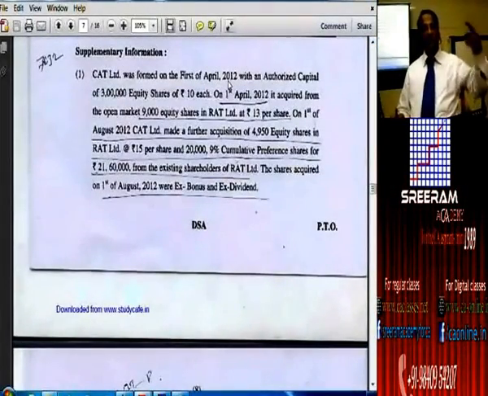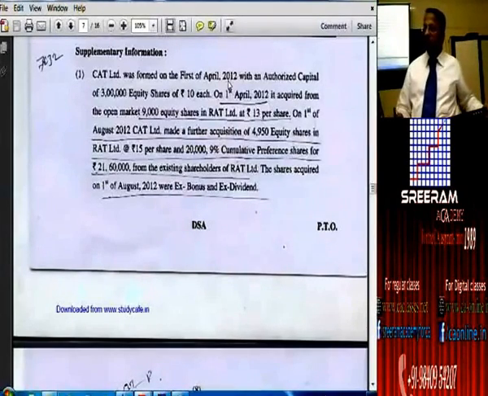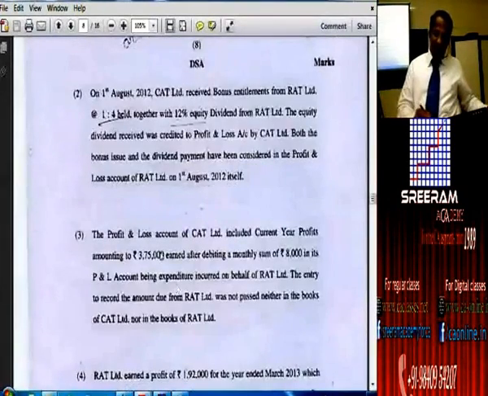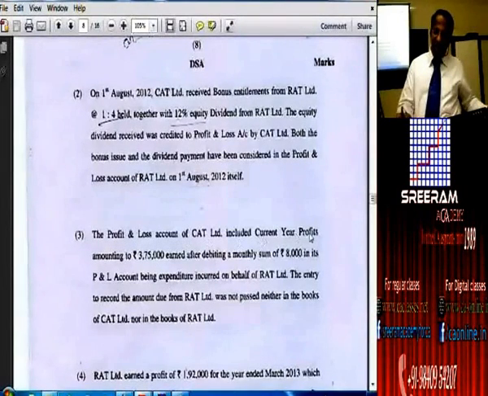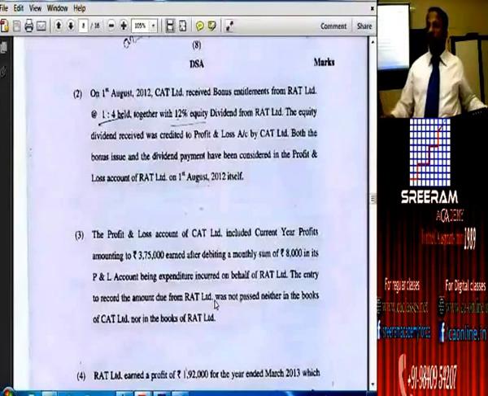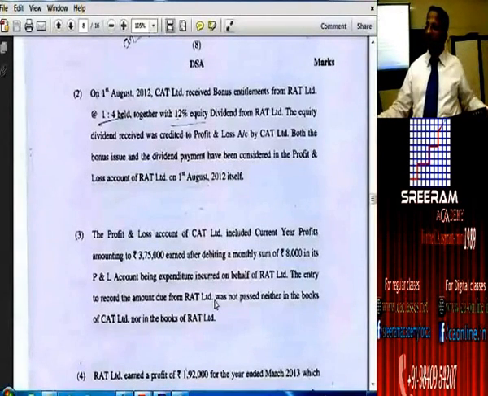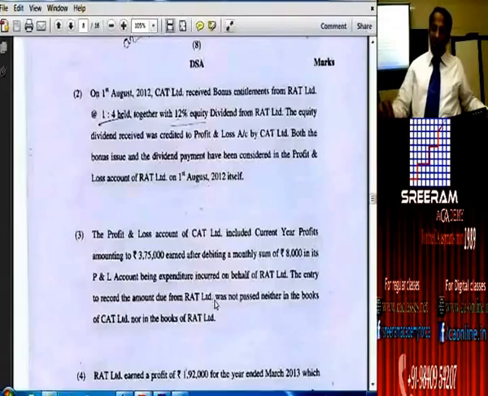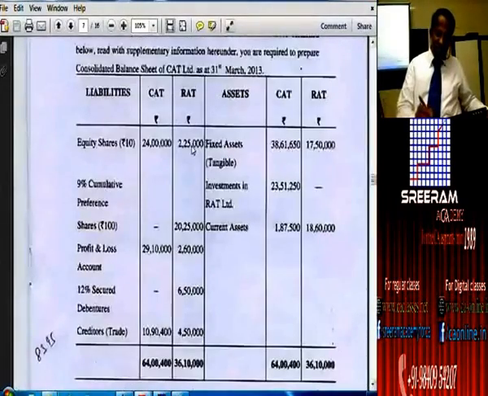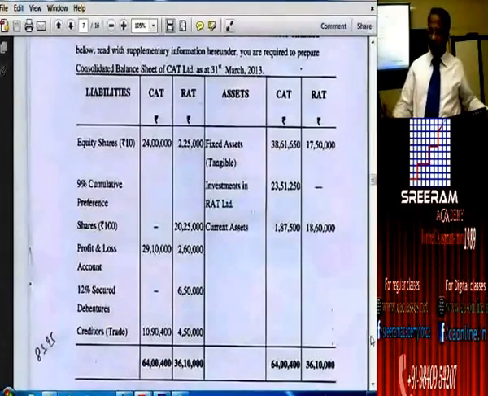That means the balance sheet is prepared 1 year after the formation. Correct? And they have mentioned in this adjustment number 3, profit and loss account of CAT Limited included current year's profit of 3,75,000. So profit and loss account should have only current year's profit. That's all. You cannot have opening profit and loss account because they have started the company only now. So huge amount of P&L account that they have given, 29 lakhs and 10,000.